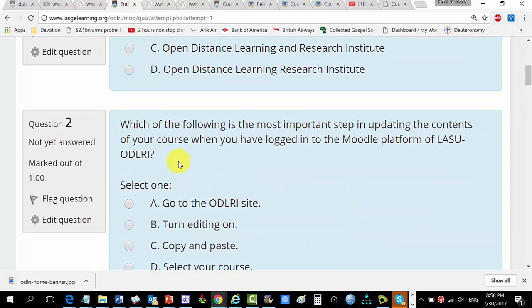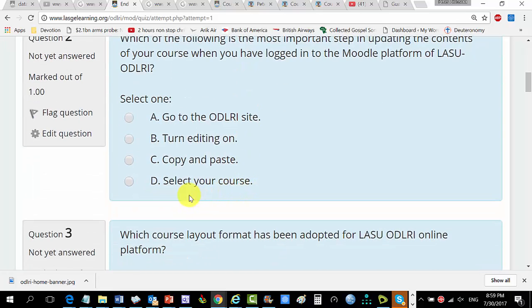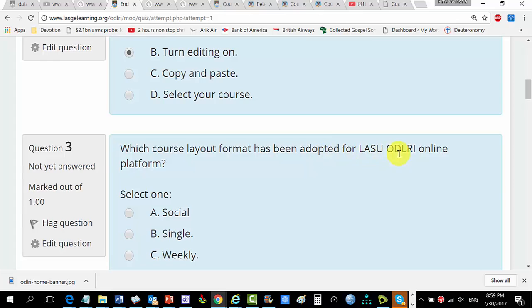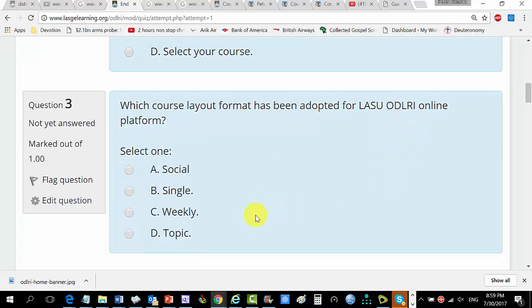So let's take on question 2. Which of the following is the most important step in updating the contents? We know the correct one, so let's select it. Next: layout format adopted for LASU ODLRI. We know it's topic. Let me just say weekly.